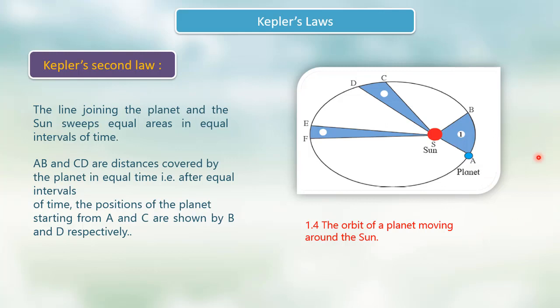Here AB and CD are the distances covered by the planet in equal times, and after equal intervals of time the planet goes to position B and here the planet goes to position D.